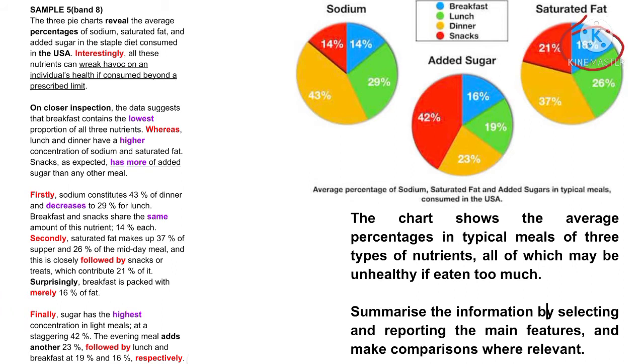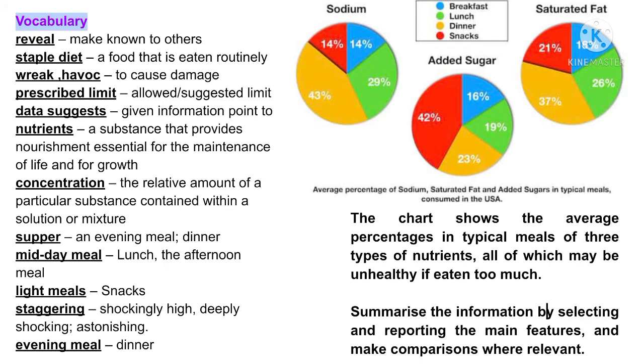Finally, sugar has the highest concentration in light meals, at a staggering 42%. The evening meal adds another 23%, followed by lunch and breakfast at 19% and 16%, respectively.